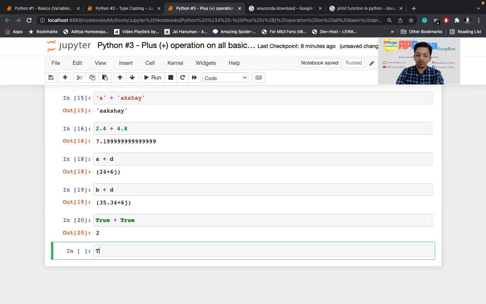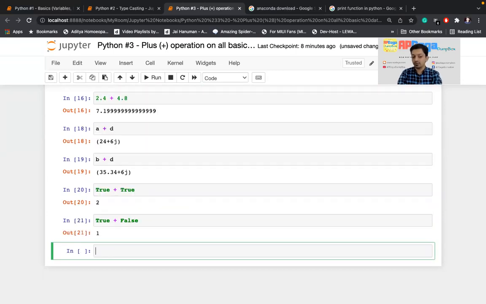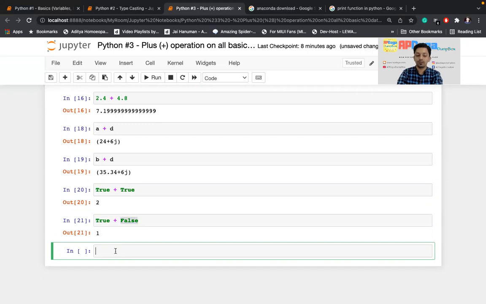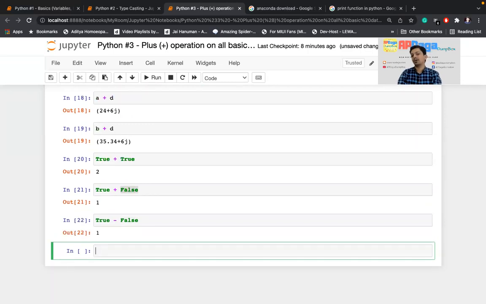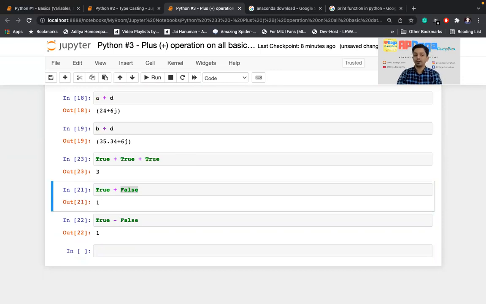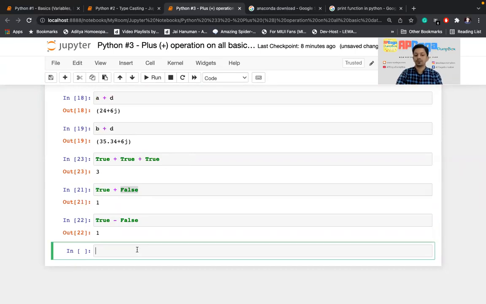Similarly, if I do true plus false, what will it be? It will be 1. Why? 1 plus 0 is 1. Similarly, true minus false is 1. Why? 1 minus 0 is 1. If you are confused, I'll show you true plus true plus true. It is 3 because we are adding 1 three times.